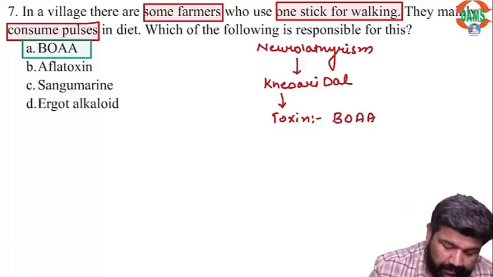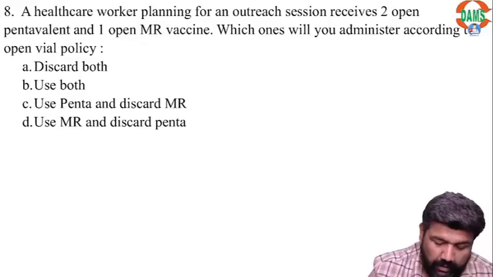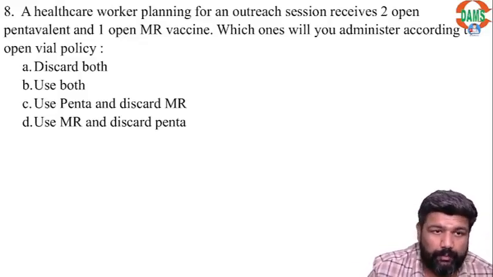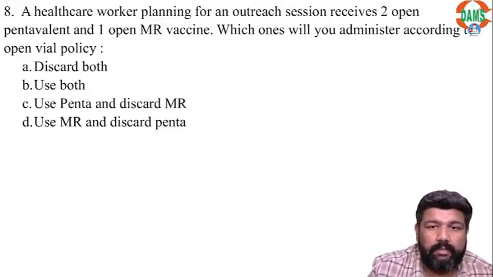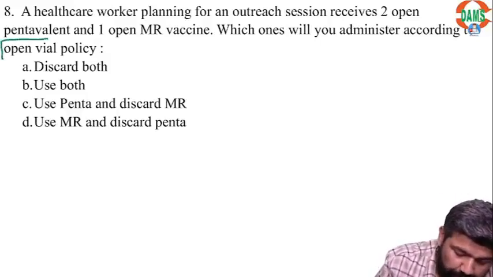Right? Now, next is a healthcare worker planning for an outreach session who receives 2 open pentavalent and 1 MR. Which one will you administer? The topic here is open vial policy.